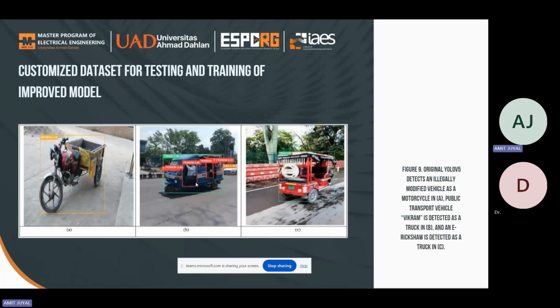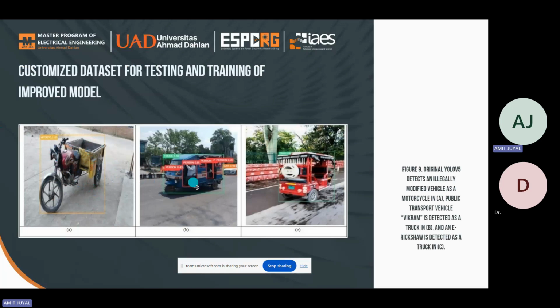The figure shows that the original YOLO V5 detects an illegally modified vehicle as a motorcycle. This is the modified vehicle. The original YOLO V5 detects this vehicle as a motorcycle, but it is actually an illegally modified vehicle, which you can see in normal Indian traffic.